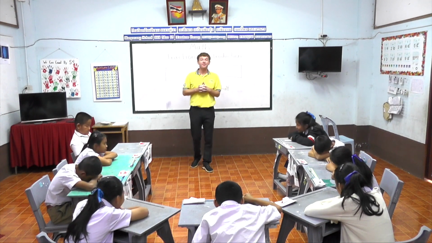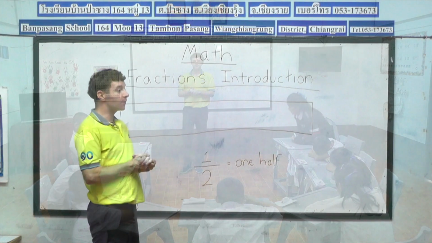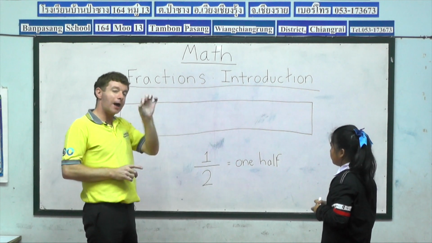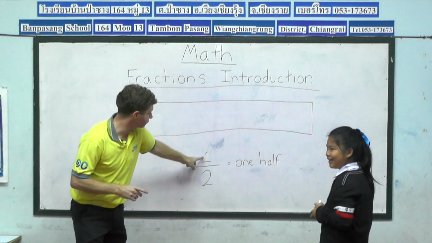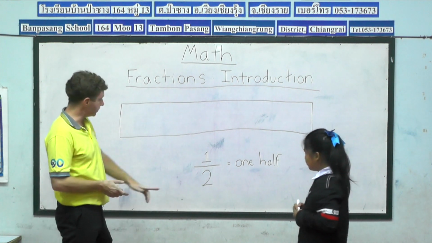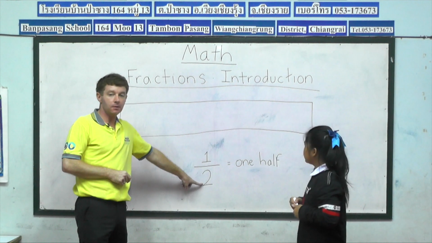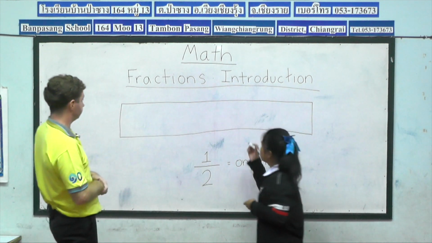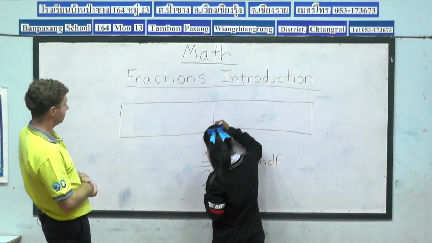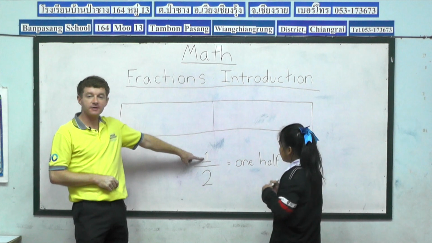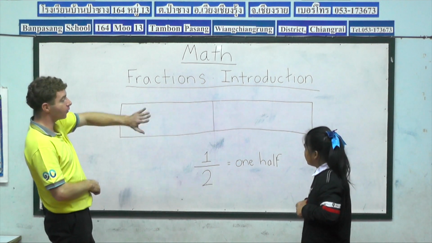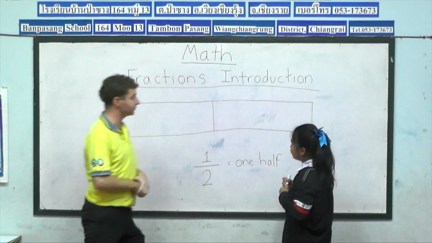Okay, so the marker pen is now with Latgao. Okay, Latgao, so we have our complete bar, 1 whole. What I would like Latgao to do is to draw 1/2 of this bar in blue. So remembering, how many parts do we need to the bar? 2. Okay. So Latgao will draw a line down the middle. And now, how many parts are we asking to be in blue? 1. Okay. Don't worry, you don't have to colour it all in. You can just put blue marks to say 1/2.